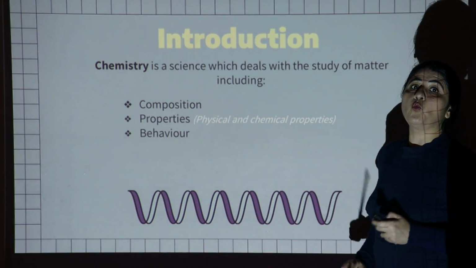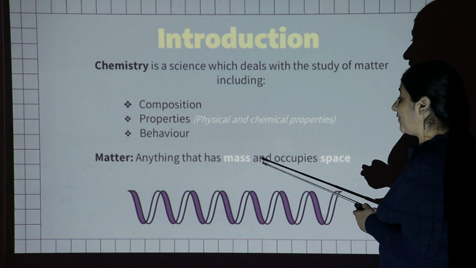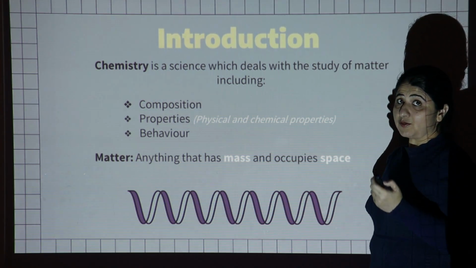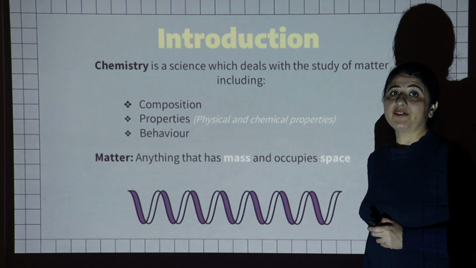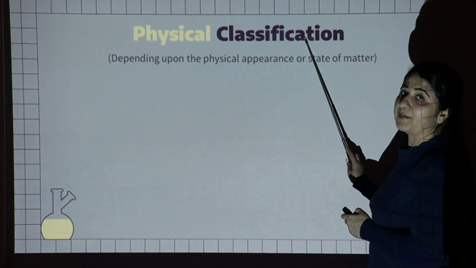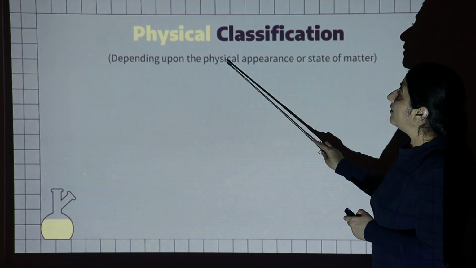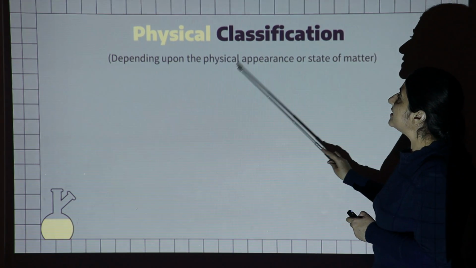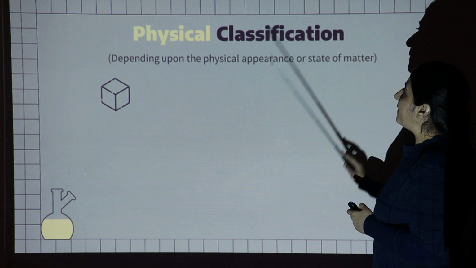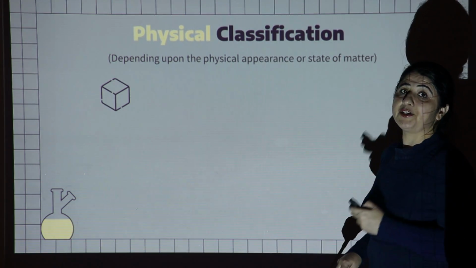So let's start. What is matter? Anything which has mass and occupies space is known as matter. So next we will discuss the classification of matter. First of all, I will start with the physical classification of matter. Physical classification means it depends upon the physical appearance and physical state of the matter. So depending upon the physical state or physical appearance, matter is divided into three types.